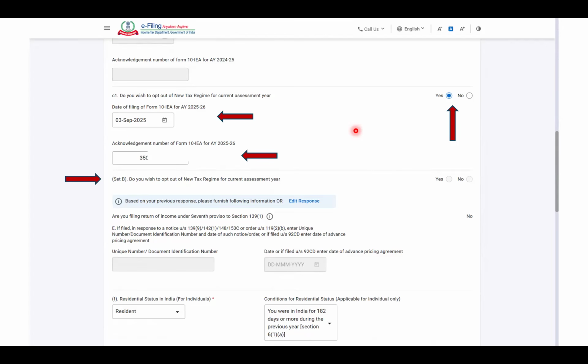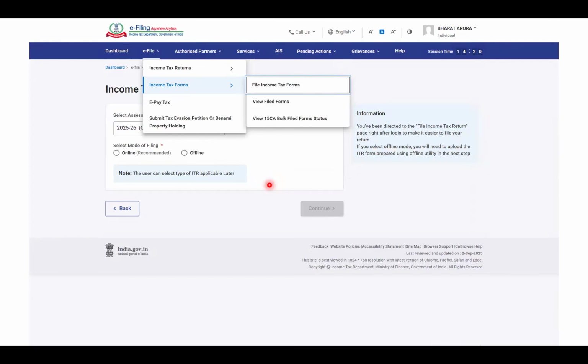And then it says, do you want to opt out of the new tax regime for the current year? This is for set B, which means if you were filing your return as a salaried person, then do you want to opt out from the new tax regime, yes or no. That allows you multiple options, but you don't have to fill this because you're filling the form, you're filling set A. Now, how do you fill this form?